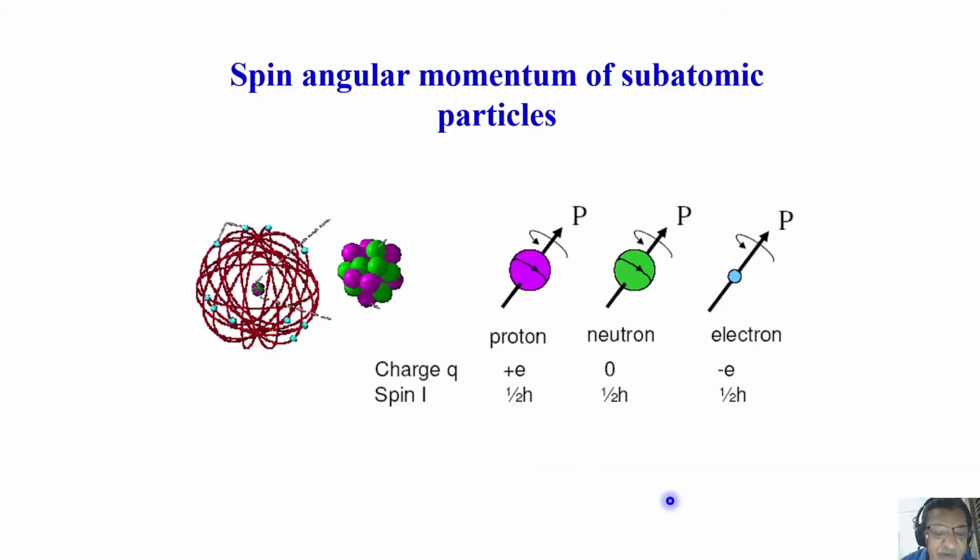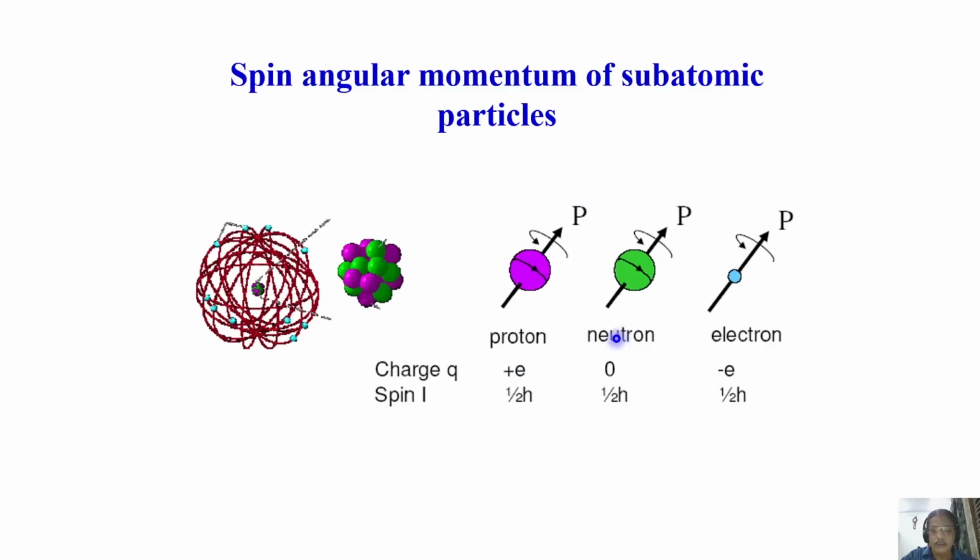I said spin angular momentum of the nucleus; that's what we have to understand. Before we go into the nucleus, let us see the spin angular momentum of subatomic particles like proton, neutron, and electron. They have properties which are listed here. Proton has a positive charge, and its spin angular momentum is half.